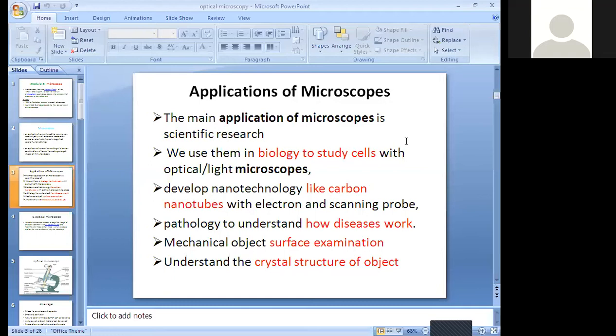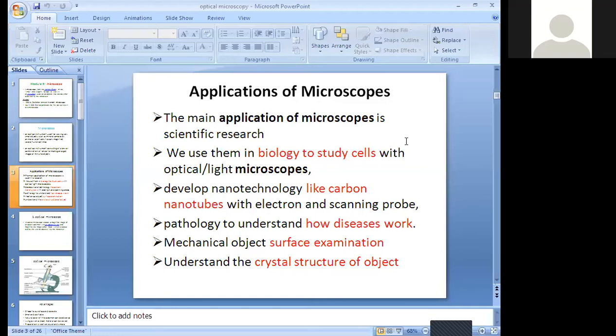I am discussing the introduction of the microscope, the history, everything we discussed, definitions and all. And there is a very important role other than this: the applications of the microscope. What is the application? For what purpose are we going to use it? What is the role of that?